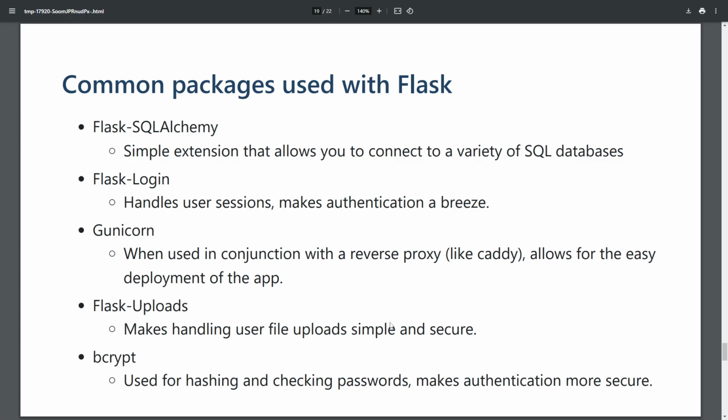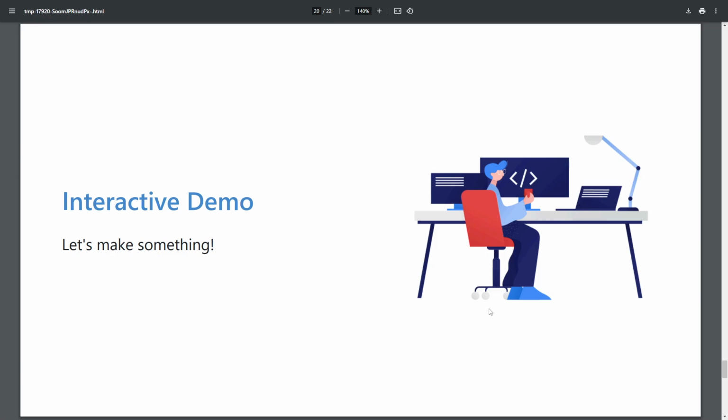Gunicorn is one that you might use with a reverse proxy like Caddy, which is going to allow you to deploy the application. And there are other options you can use for deployment, which is beyond the scope of this. And then there's a couple others. Flask uploads makes handling file uploads easier and more secure. Bcrypt, if you're doing any sort of user authentication with passwords, you're probably going to be looking at that one. So, without further ado, let's get into the interactive demo.